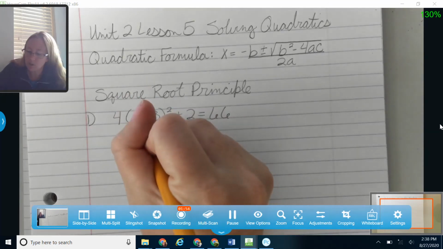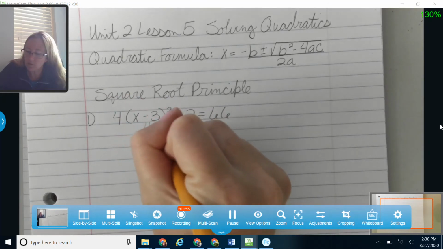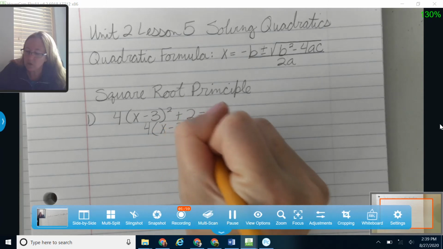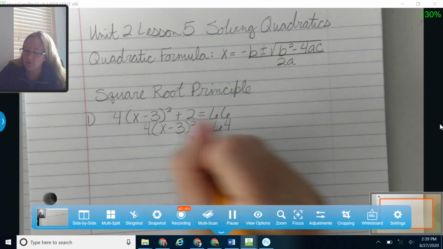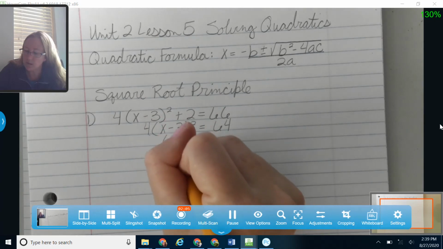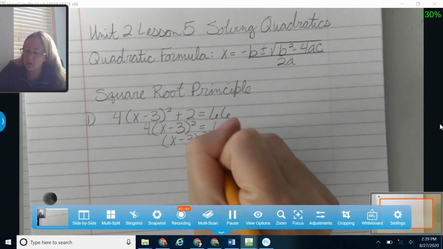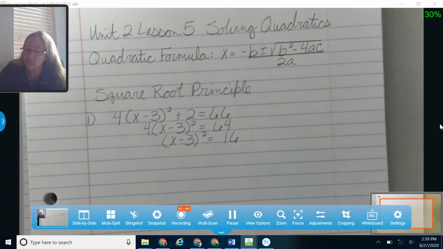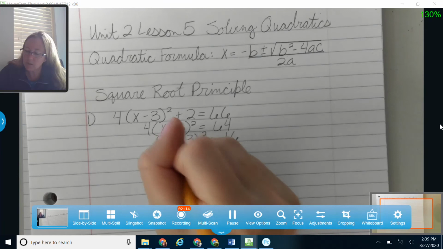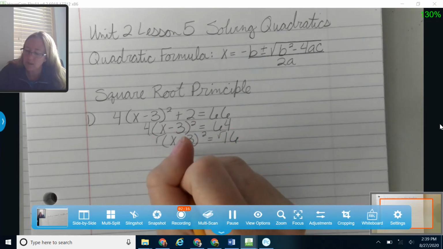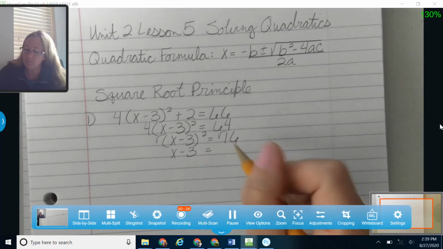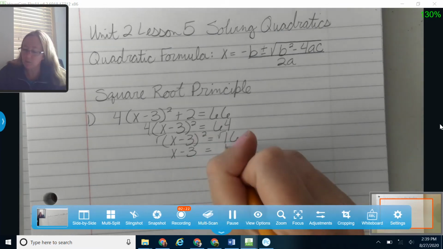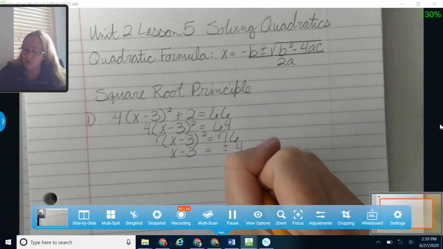If you're looking at something that looks like this, I'm already in factored form here. So I'm going to start by just solving this like I would a multi-step algebraic equation. I'm going to subtract over my 2. That's going to give me 64. And then I'm going to divide both sides by 4. So that's going to give me x minus 3 squared is equal to 16. And then I know that the opposite of a square is a square root, so I'm going to take the square root of both sides. That's going to leave me with x minus 3 over here, and then be careful, that's going to leave me with plus and minus 4 over here.